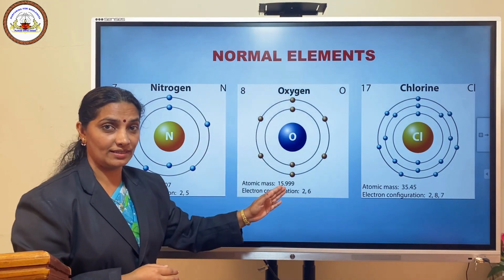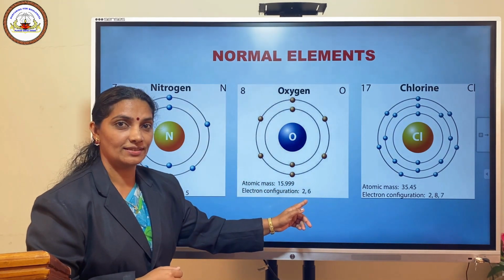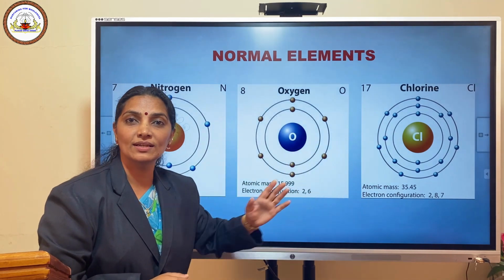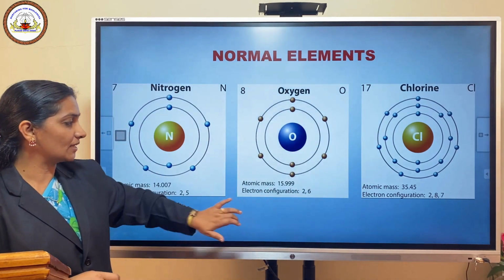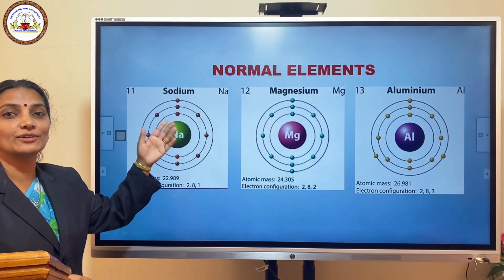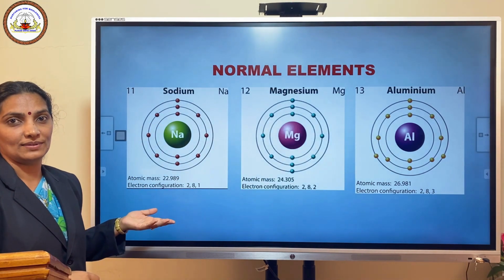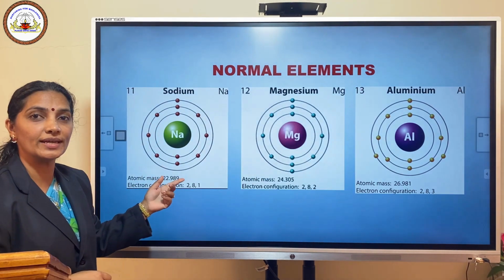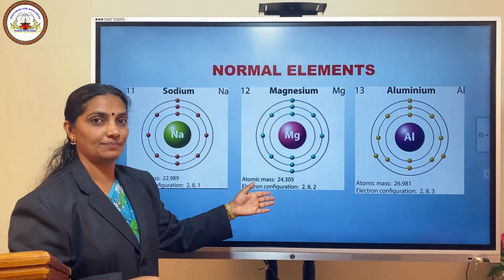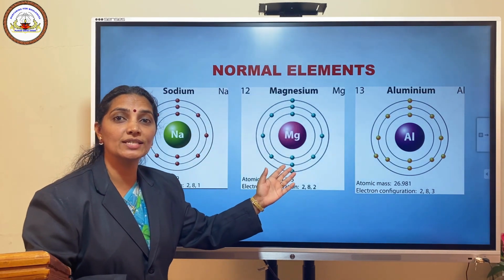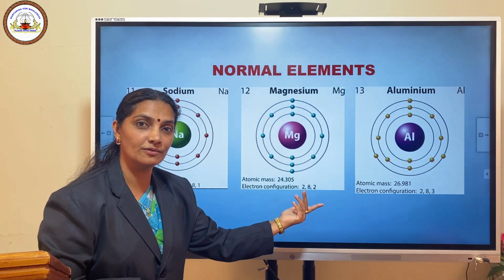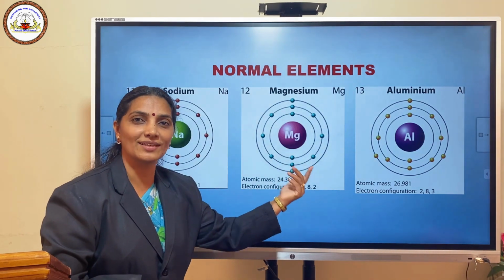Oxygen has 2,6. Chlorine has 2,8,7 configuration. See some other elements. Sodium, the familiar element, has a configuration of 2,8,1. Magnesium, configuration is 2,8,2. Aluminium has configuration 2,8,3.